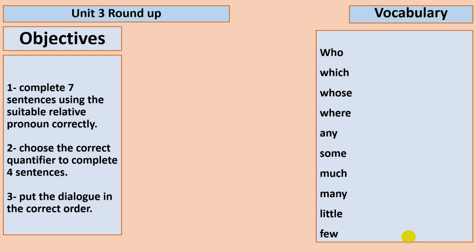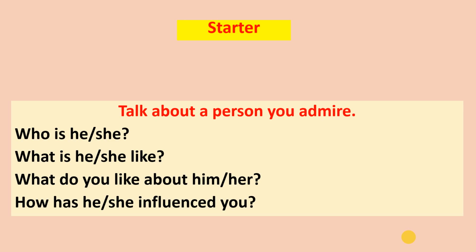Okay, now let's start. Today we are going to continue our lesson, unit 3 roundup part 2. Our objectives for today: 1. Complete sentences using the suitable relative pronoun correctly. 2. Choose the correct quantifier to complete sentences. 3. Put the dialogue in the correct order. And here's our vocabulary: who, which, whose, where, any, some, much, many, little, and few.